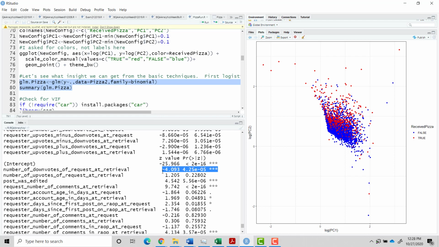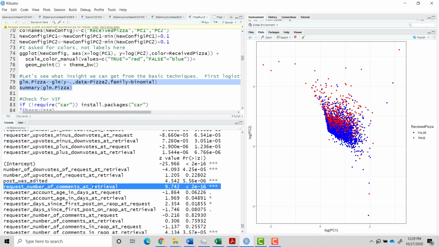And remember that in logistic regression, a negative value means you're less likely to choose the true category, which in this case is being awarded a pizza. So with more downvotes, you're less likely to be awarded a pizza. If your post was edited, you're more likely to be awarded a pizza. I guess it means you've thought a little bit more about it.